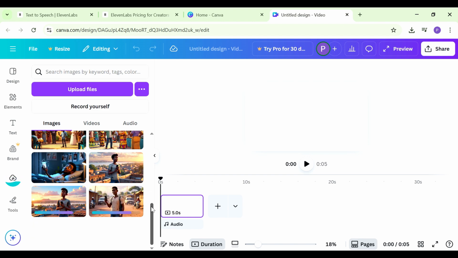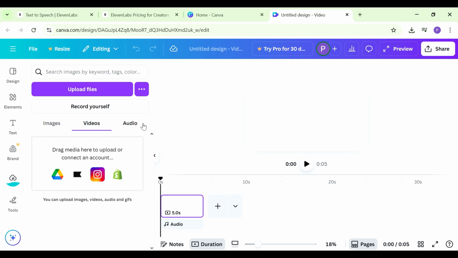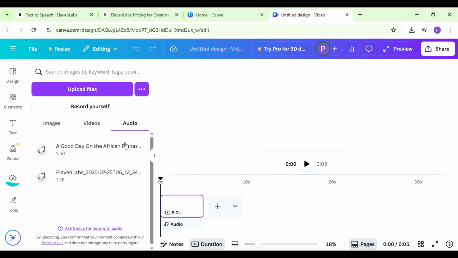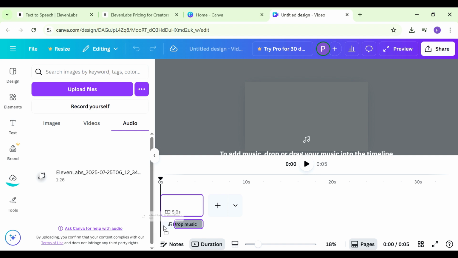I always like to start with the music because it sort of gives me this tempo that we're going to be using for our video. So just click on the music here. Also ensure your playhead is at the very beginning.